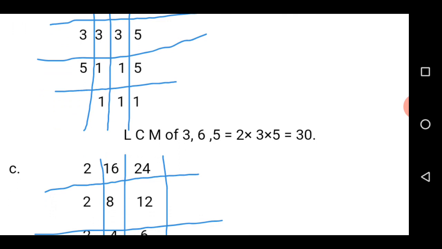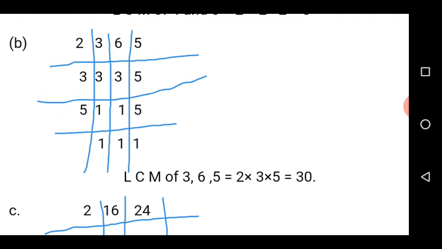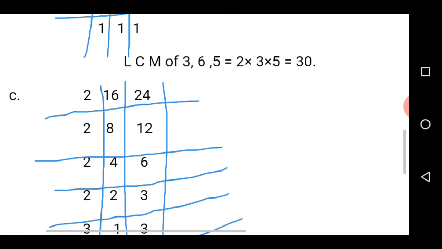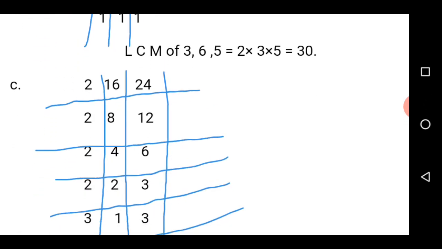And how are you now going to conclude on what your LCM will be? You will just multiply the divisors by saying what? 2 times 3 times 5, which is going to give you 30. It means the LCM of 3, 6 and 5 is equal to 30. Now let us move to the last one, which is 16 and 24.